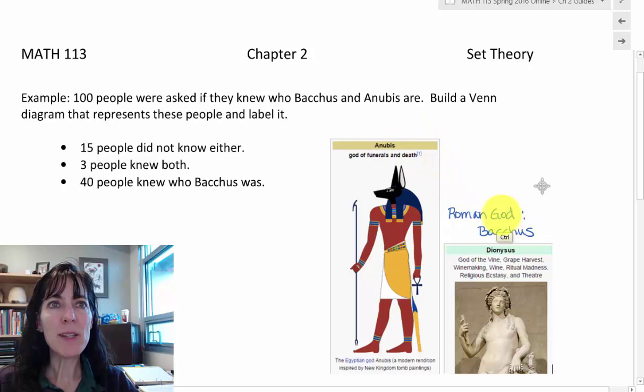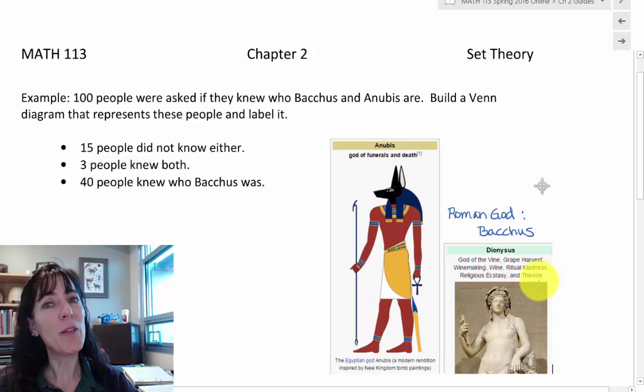Bacchus is the Roman name for the god that is named Dionysus in Greek mythology, and he is the god of vine, grape harvest, winemaking, wine, ritual madness, religious ecstasy, and theater. So he's a crazy kind of party god.